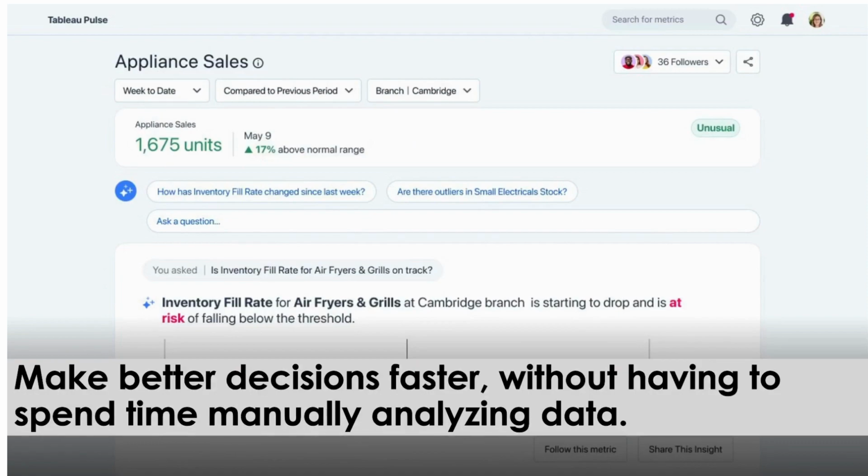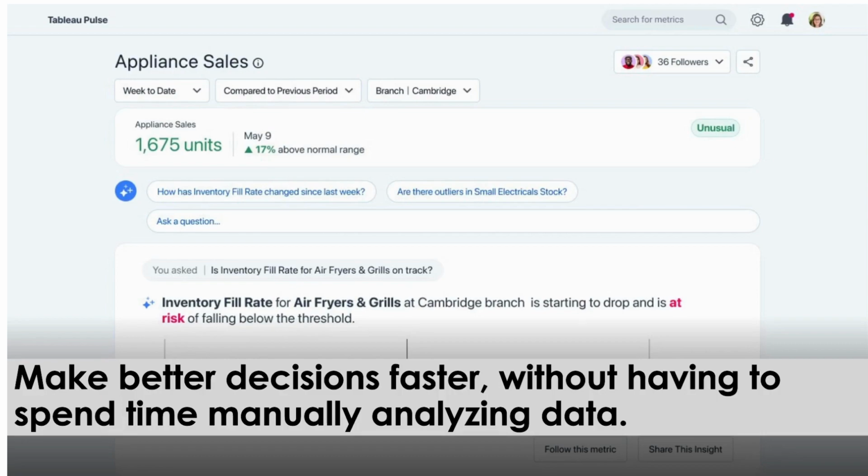Next is that overall, it will help make better decisions, and make them faster, without having to spend much time manually analyzing the data. Earlier, you would have a dashboard developed by a developer, and you had to go to the Tableau server or cloud, click on some links or filters, and then see what data comes.